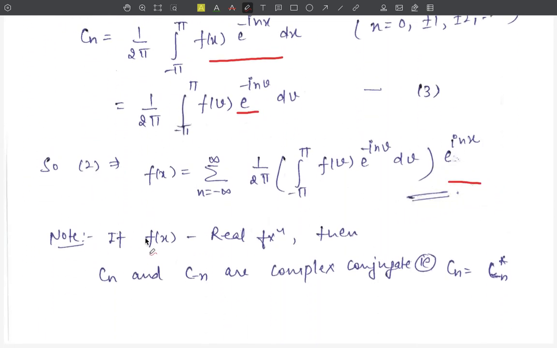So this is the Fourier series in complex form, where Cn is the complex Fourier coefficient, and this is the expansion of f(x) in complex form.